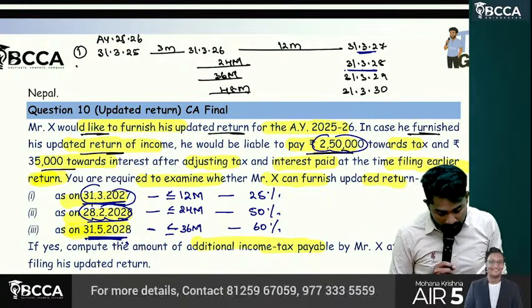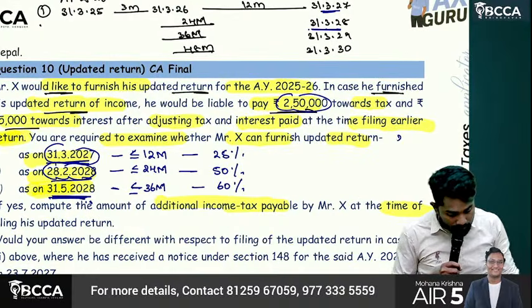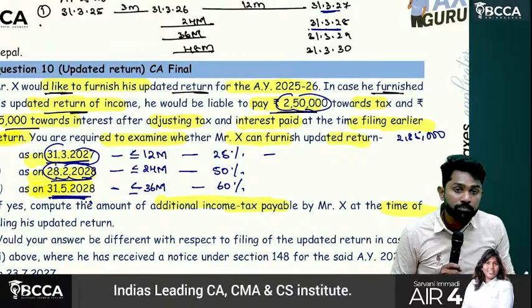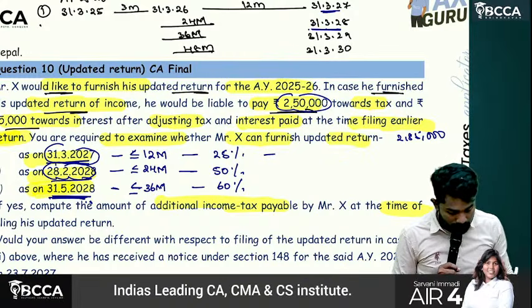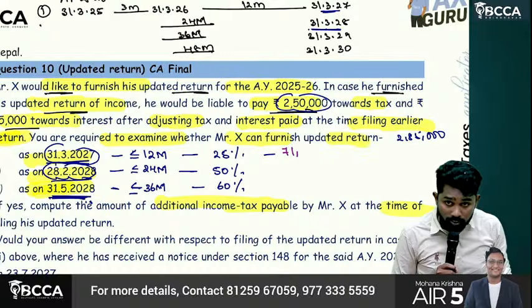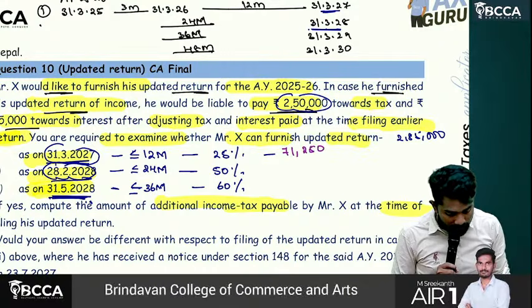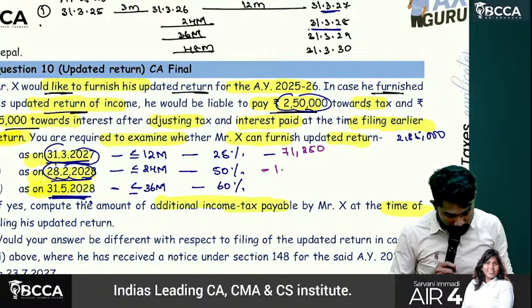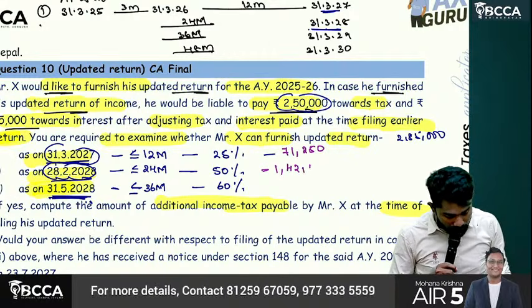2,50,000 plus interest, how much? 2,85,000. So on 2,85,000, calculate 25%. How much? 71,250 in the first case. Second case, sir, 50%: 1,42,500.